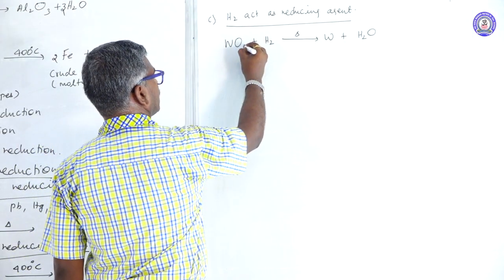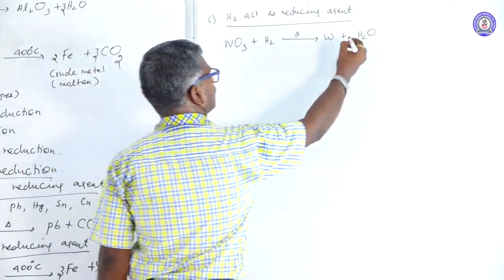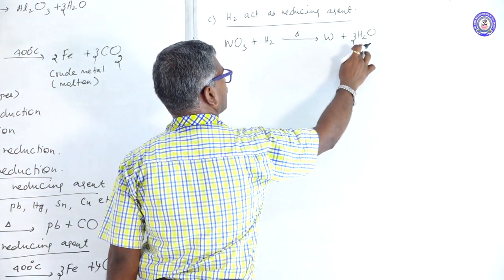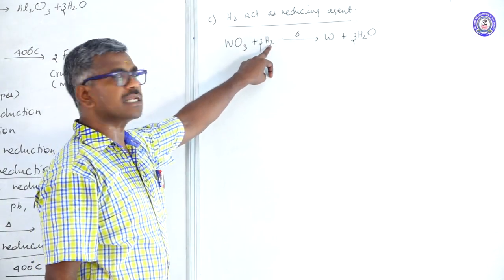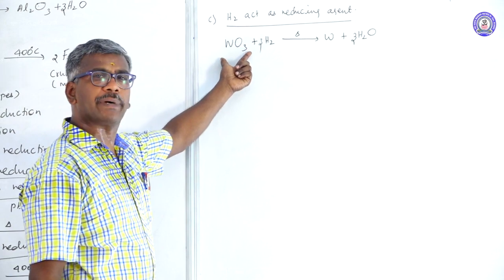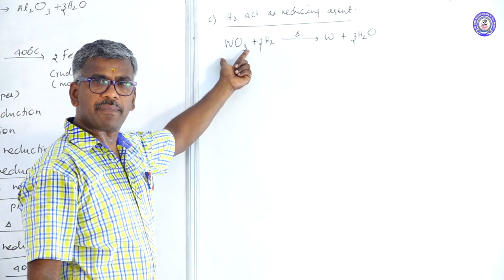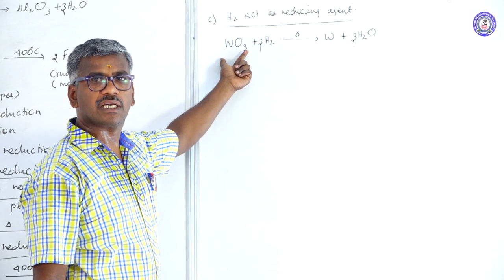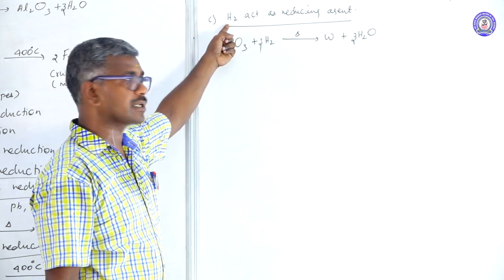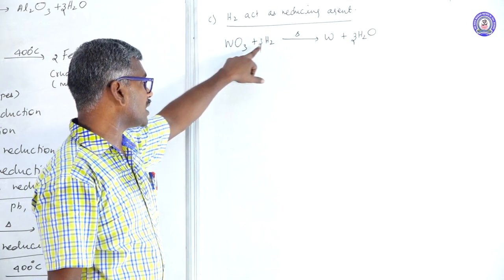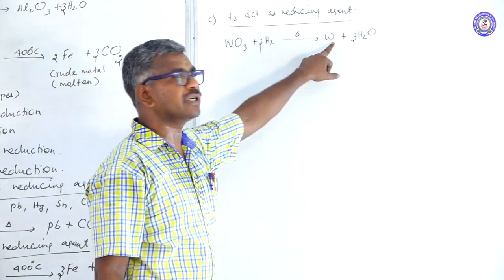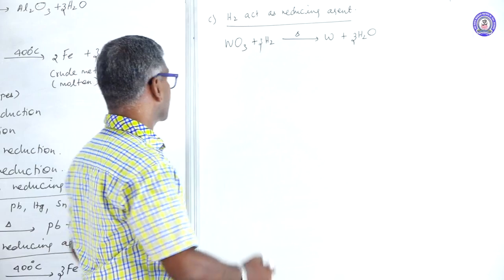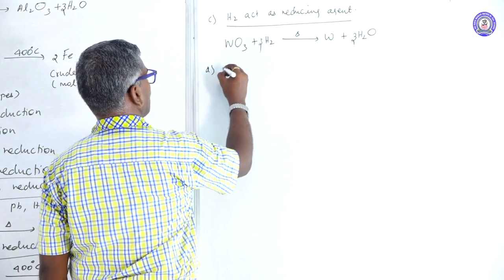Here 3 times oxygen. Here 6, 3 times. Here hydrogen acts as a reducing agent for the particular metallic oxide. Some other metallic oxides cannot use hydrogen as a reducing agent. In the particular reaction only, hydrogen acts as a reducing agent, reducing the metallic oxide into metal, this being tungsten. Another one is aluminium.